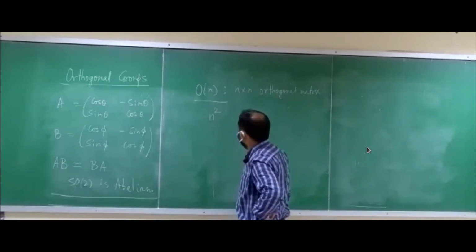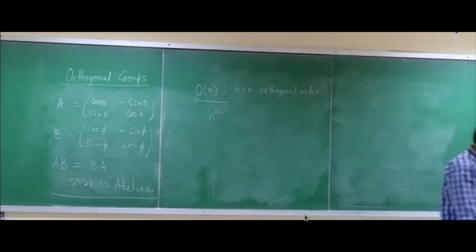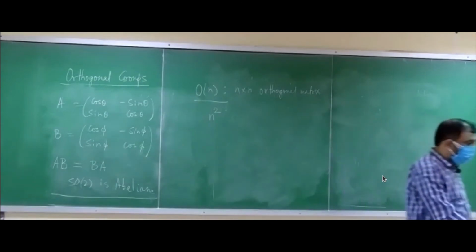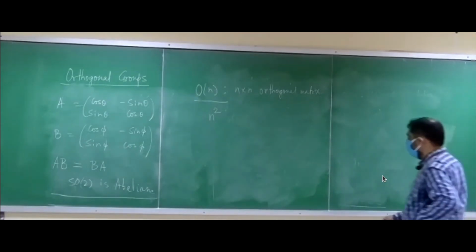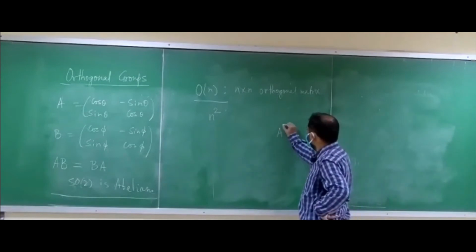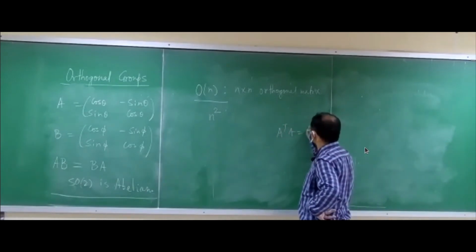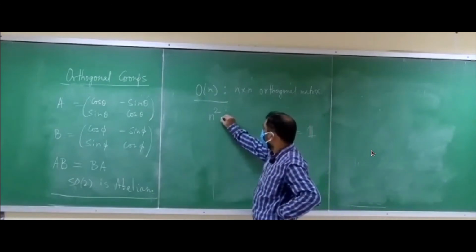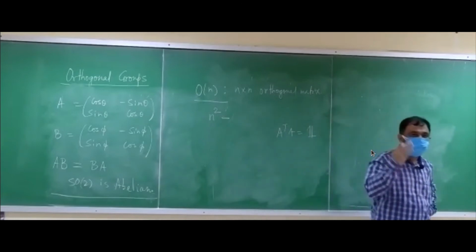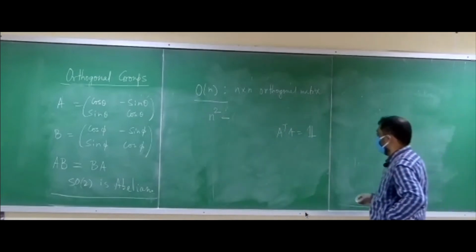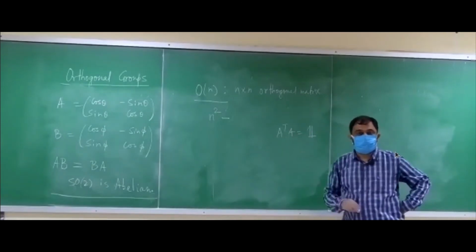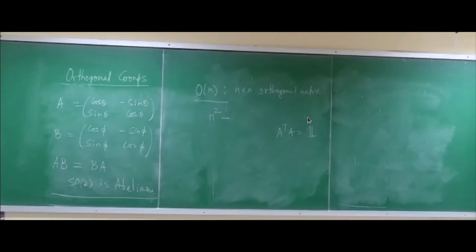For an n cross n matrix with real entries, you have n square number of elements. Now, for an orthogonal matrix, what are the constraints that you have? A transpose A equals identity. So how many constraint equations will it give? You have to remove that. One? No. A transpose A is an n cross n matrix. Acha, n. No, no.